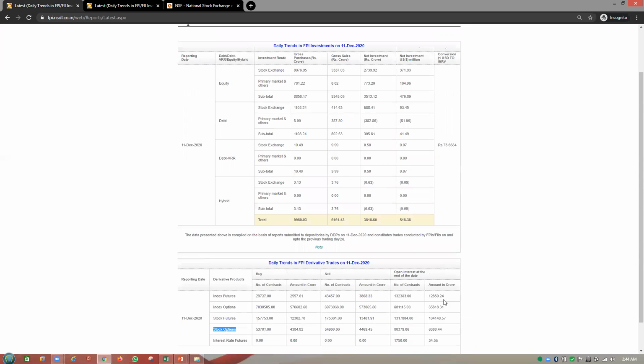This is how you can get the FII data on a daily basis from the exchange. Now, the real question is how this really can help. I don't understand how this really helps. That is where the real